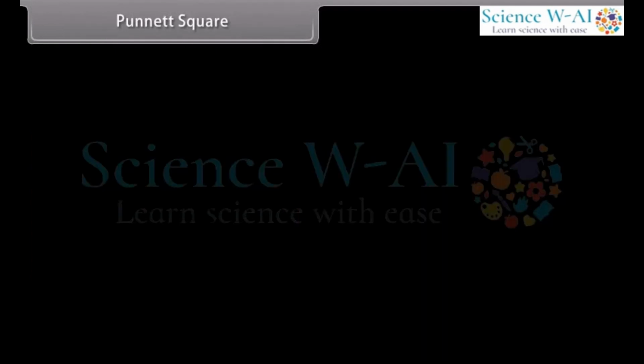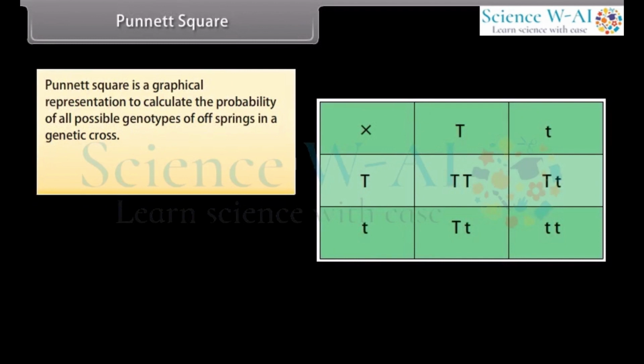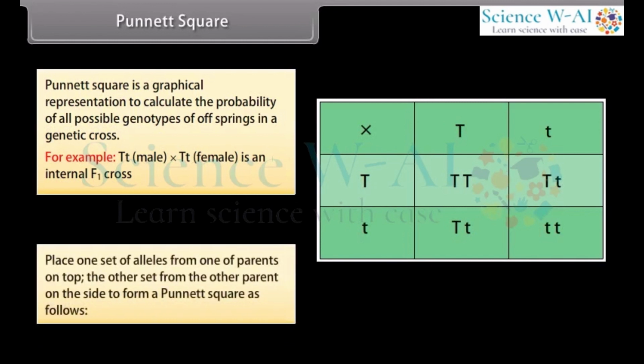Punnett square. Punnett square is a graphical representation to calculate the probability of all possible genotypes of offsprings in a genetic cross. For example, Tt male crossed with Tt female is an F1 cross. Place one set of alleles from one parent on top and the other set from the other parent on the side to form a Punnett square as follows.